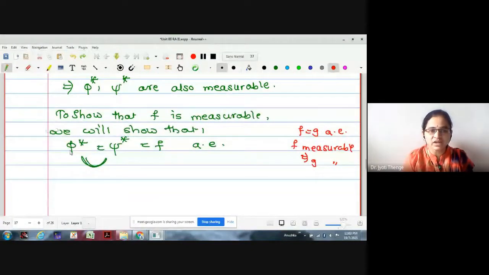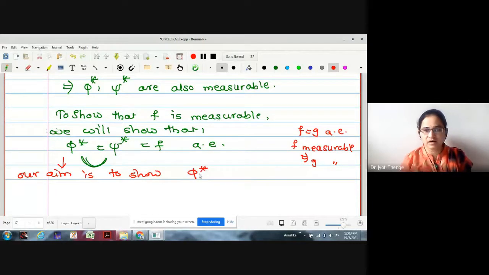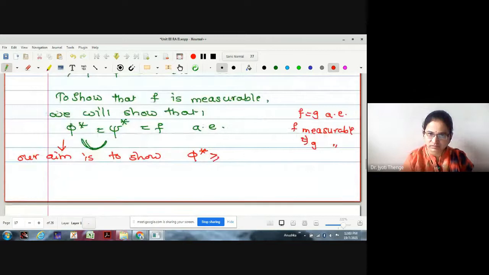Okay. Therefore here, what can I write now? Our aim is to show that phi star is greater than or equal to psi star almost everywhere.